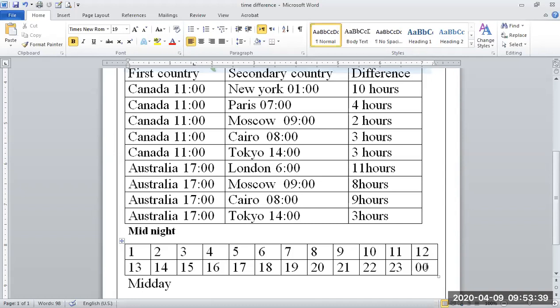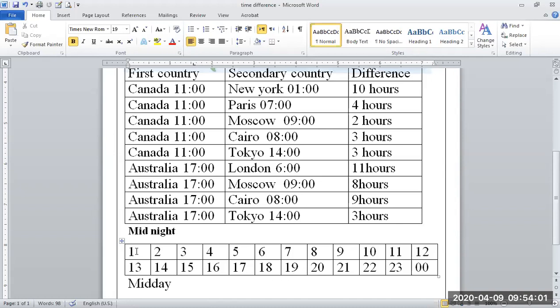How many hours in one day? 24 hours. Okay, there are 24 hours in one day. If you want to check here, 13 means 1 o'clock, but if we write 1, 2, 3, then we write PM and AM.